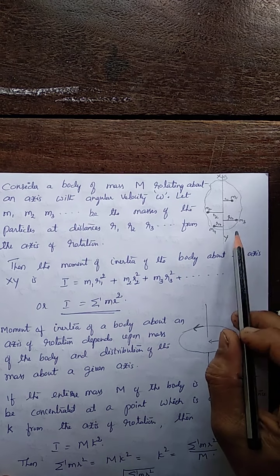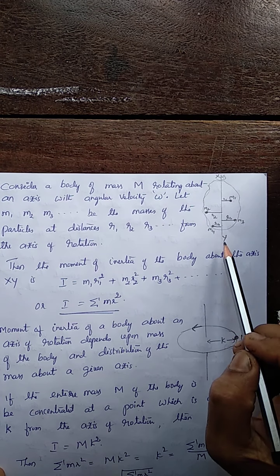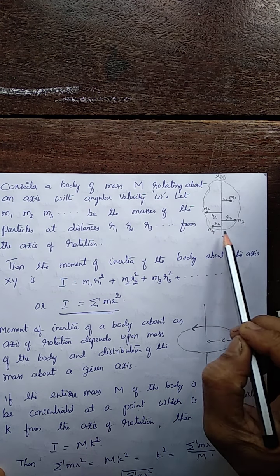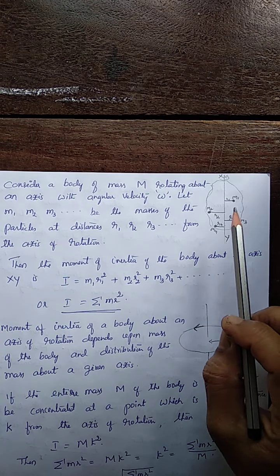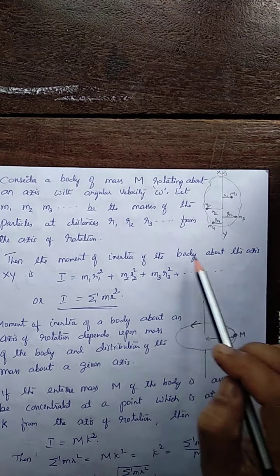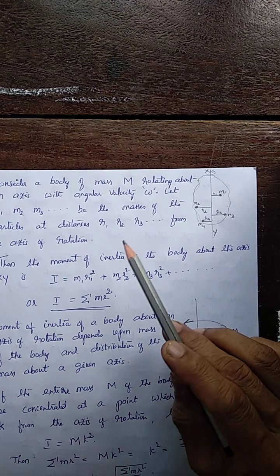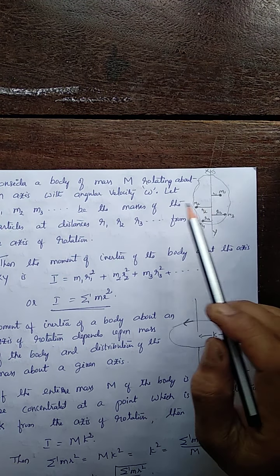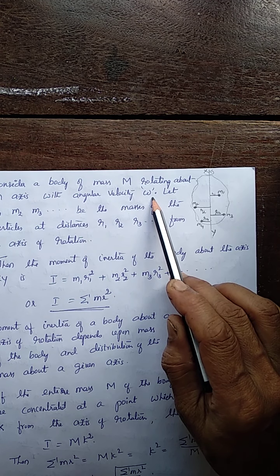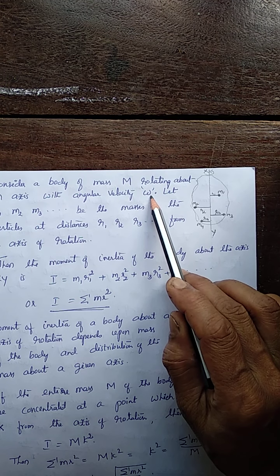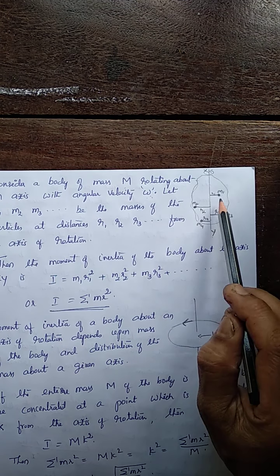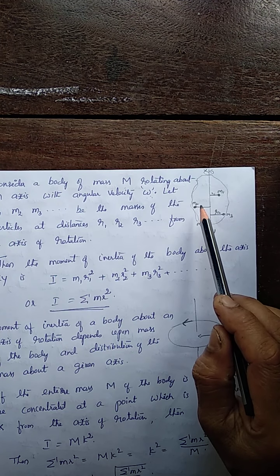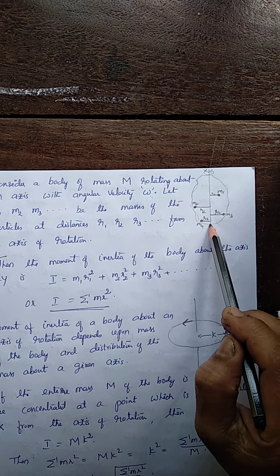Now, consider a rigid body. Here, xy is the axis of rotation. The body is rotating about this axis in this direction. Let us divide this body. Let the total mass of the body be m. Let the body rotate with an angular velocity omega. So, omega is the angular velocity of this body of mass m. This omega is the same for all the particles. Angular velocity is the same for all the particles.